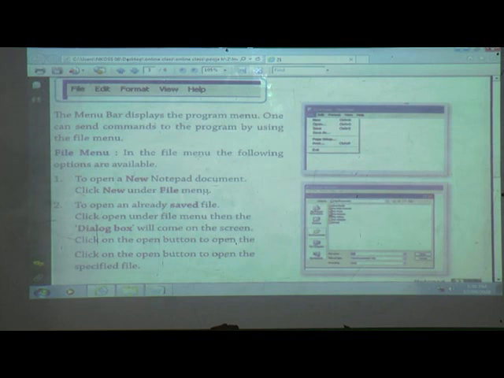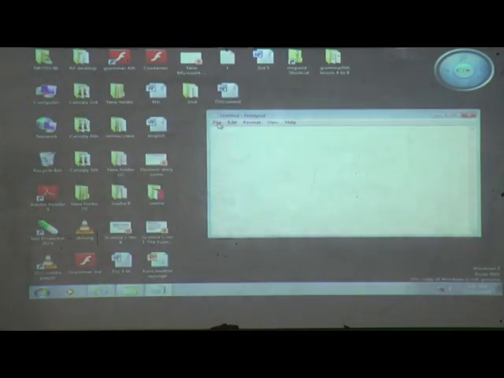In the file menu the following options are available. We will see practically here. It is the file menu, right? When we click the file menu, then downside these menus appear: new, open, save, save as, then page setup, print and exit.